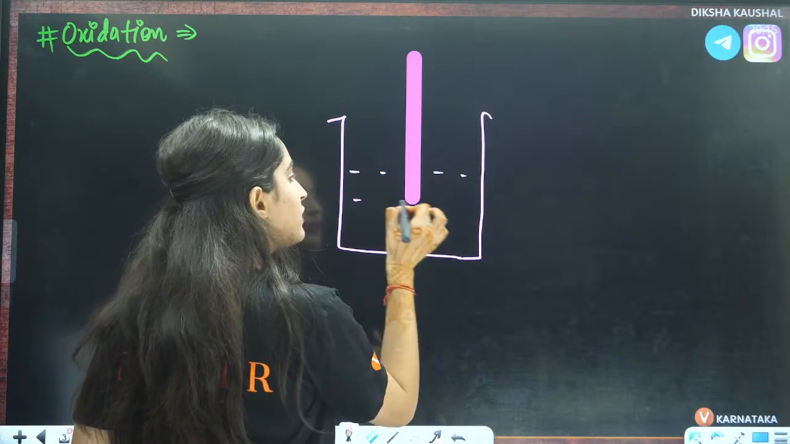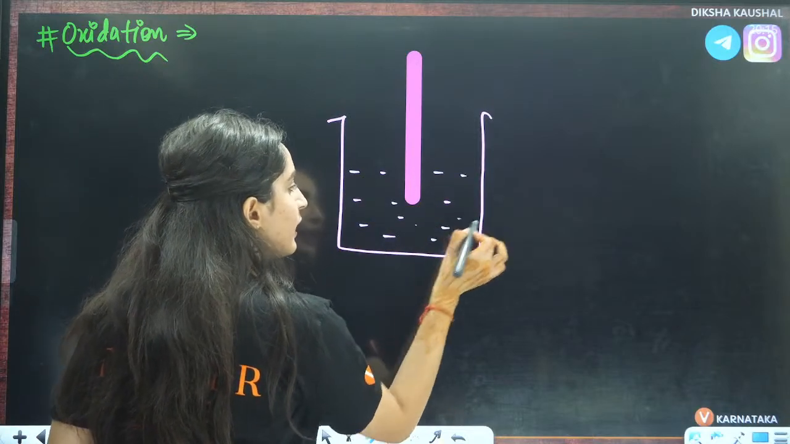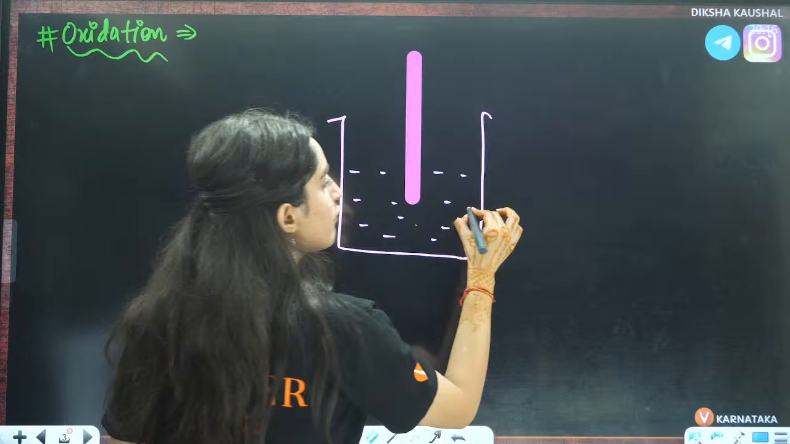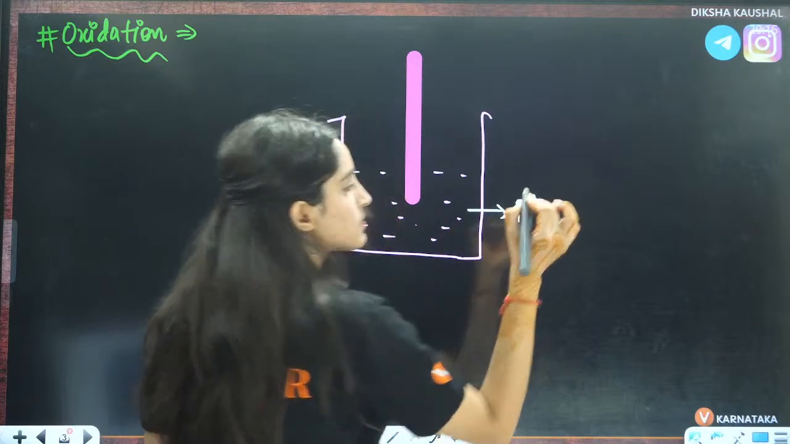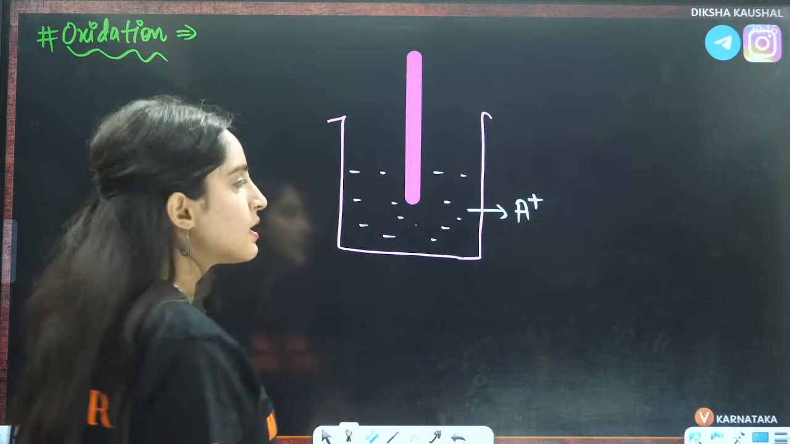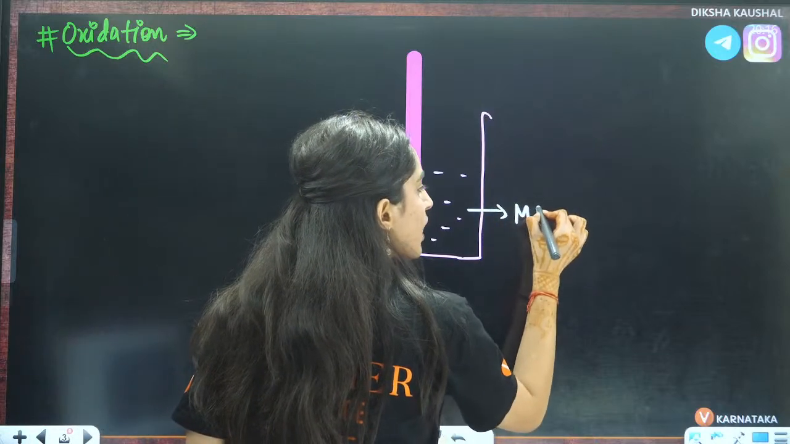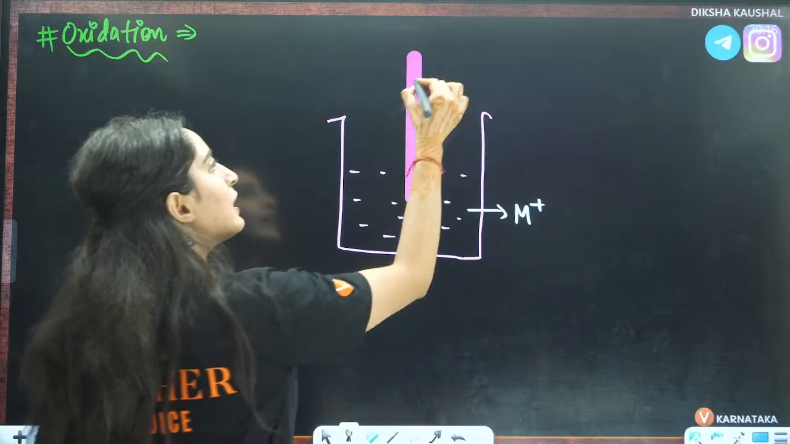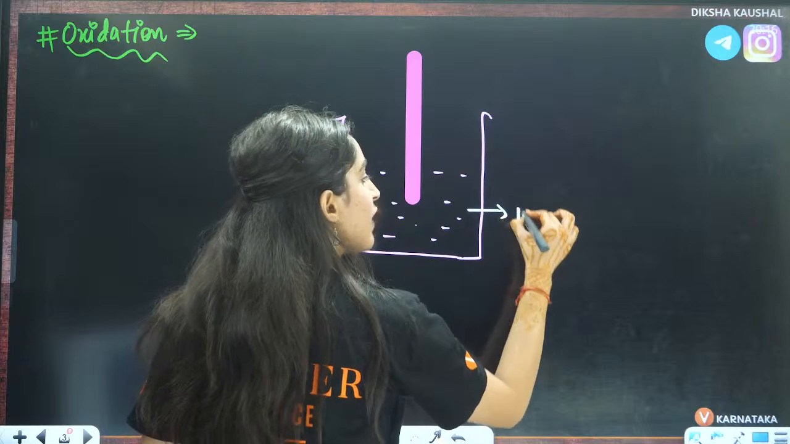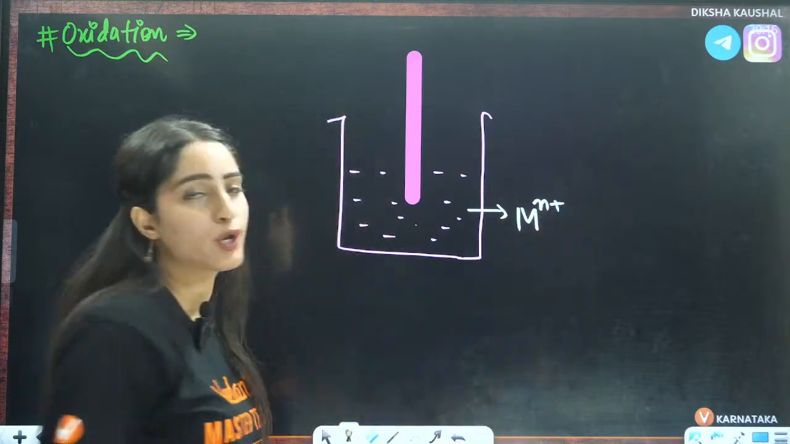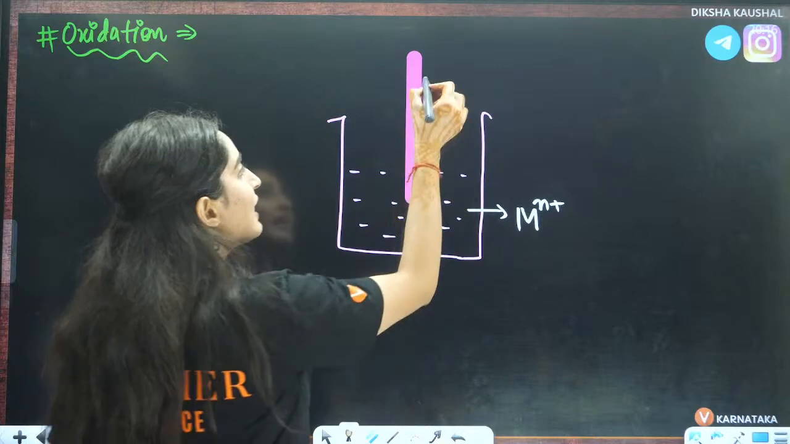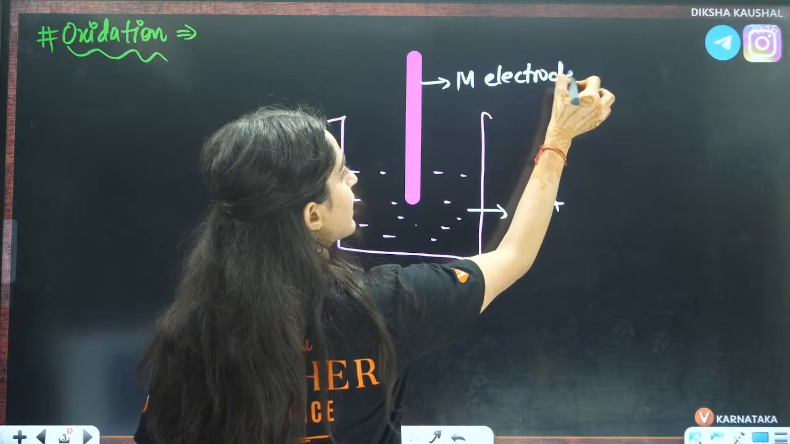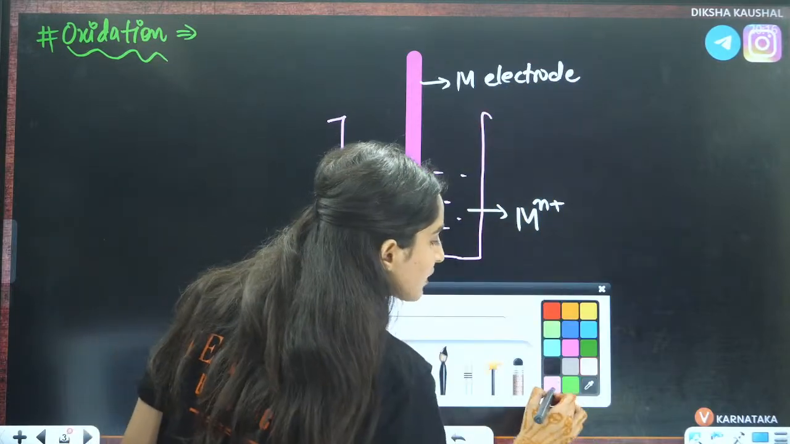what will we have in the solution and what kind of electrode will be there? In the solution, for example, you have M positive ions. These are the ions. And here you have, let's take an example, Mn positive ions. And here you have the M electrode. M is the electrode. So now at the anode, what is going to happen?